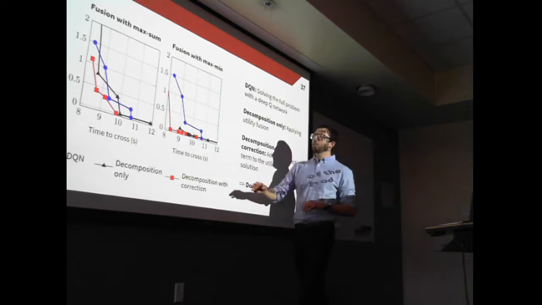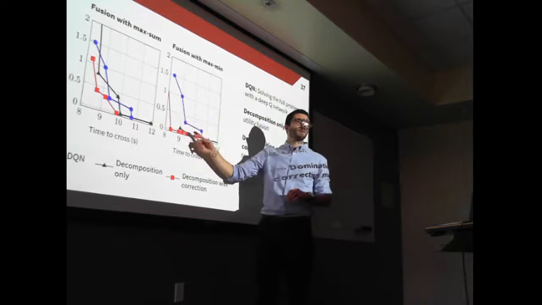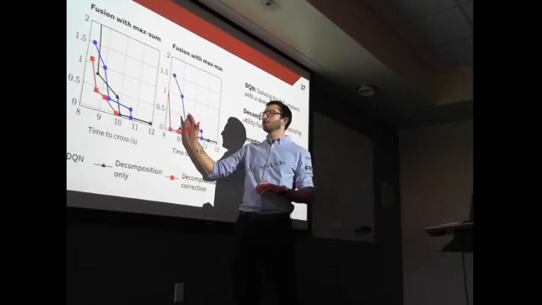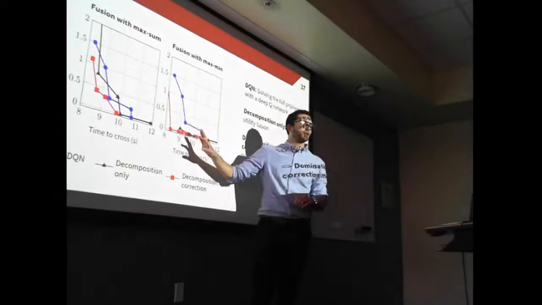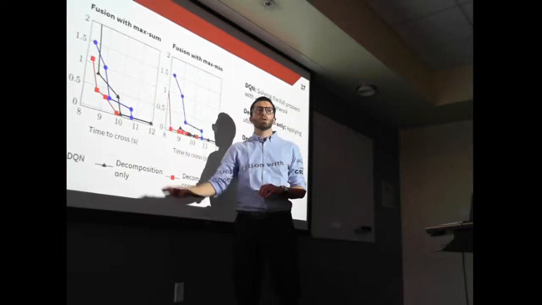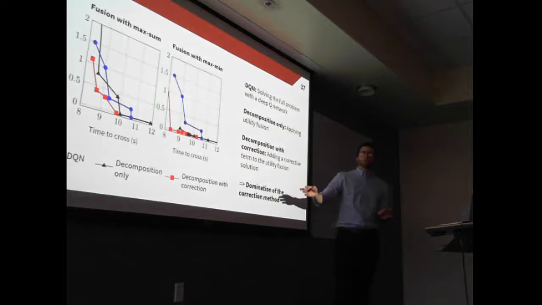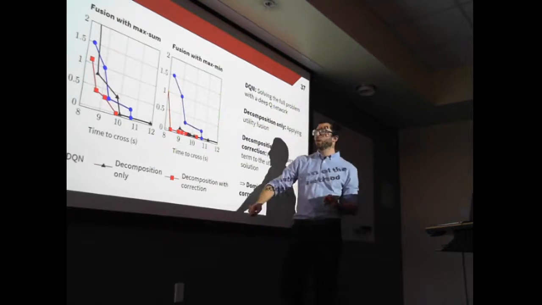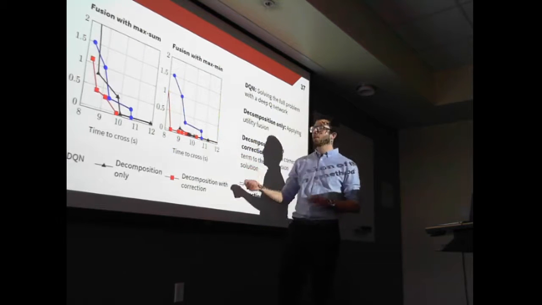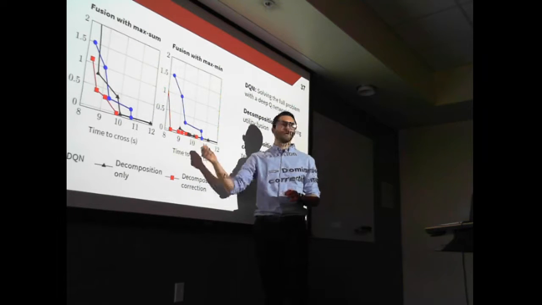So what we can see is that all the policies generated using the correction method are closer to the region of optimality, which is this bottom left corner. So what we say is we have a domination of the correction method. So we can always find a policy generated by the correction method that's either safer or more efficient.